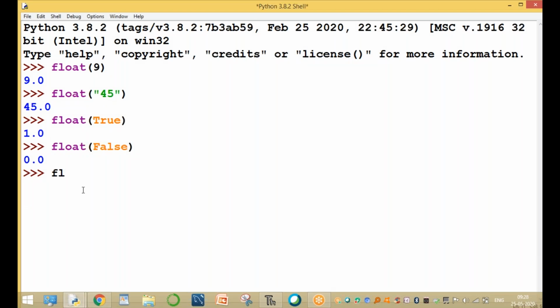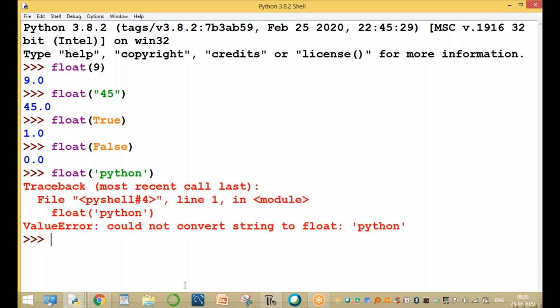Now another value. For example, float of any string value, say the string value is Python. The string must always be base 10 only. Otherwise, it displays 'could not convert string to float'. The string must be digits. Digits are converted, but alphabets cannot be converted. Now one more value, float of the complex value 5 plus 9j.